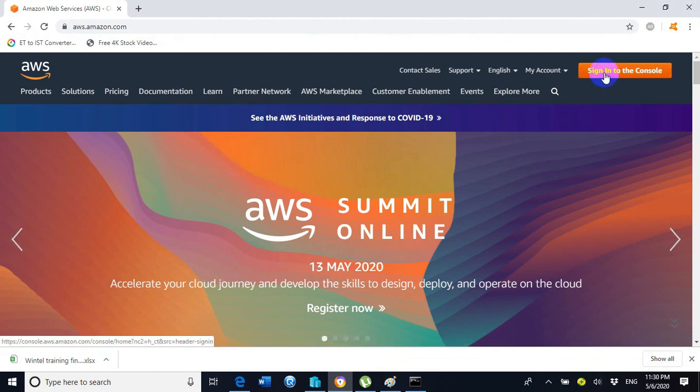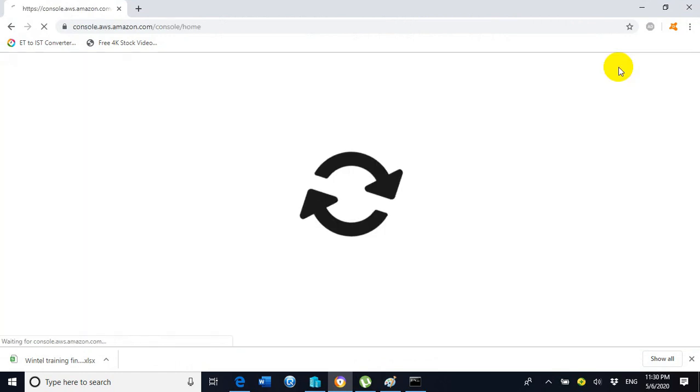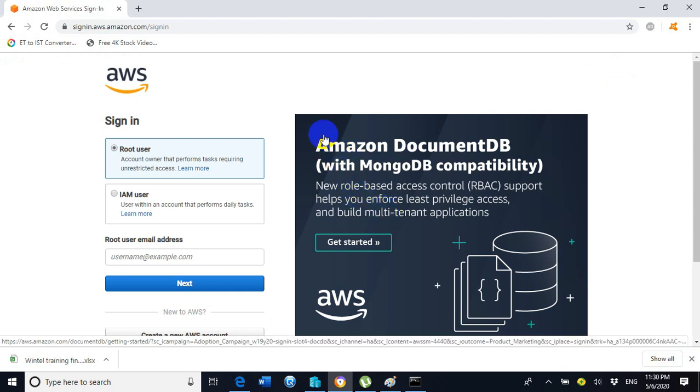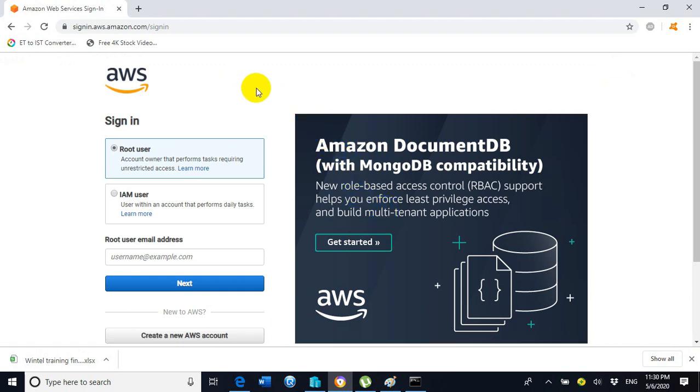So click on sign in to the console. Now we are on the login screen. Here we can see root user and IAM user. We need to go with the root user.